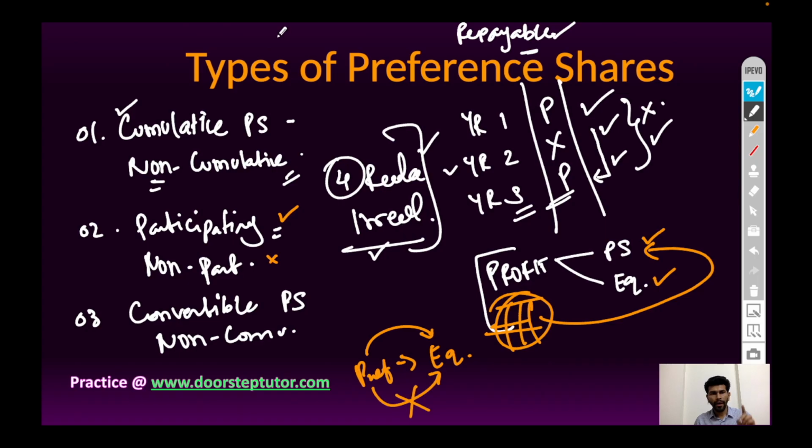So there are four types of preference shares: cumulative, non-cumulative, participating, non-participating, convertible, non-convertible, and redeemable, irredeemable. Remember, a company cannot issue non-convertible preference shares as per the Companies Act. And even if no information is given in the question, or in the ordinary case, preference shares are cumulative preference shares, non-participating preference shares, convertible preference shares, and redeemable preference shares.